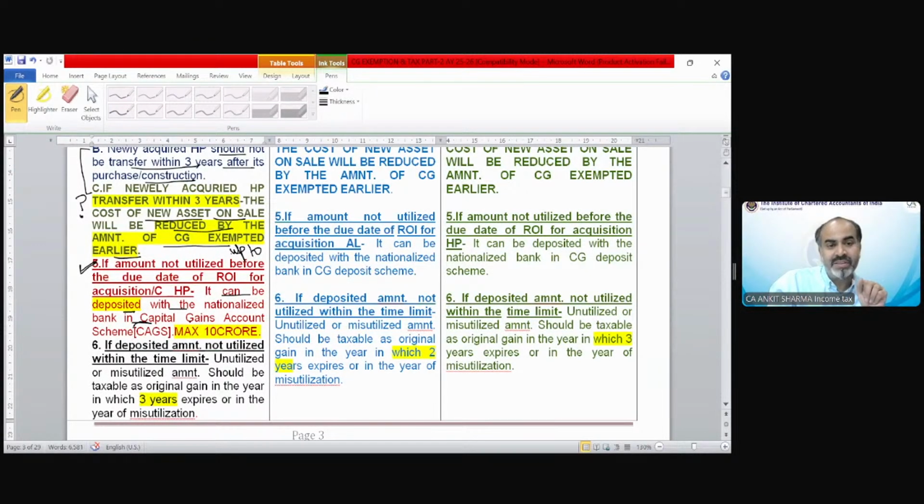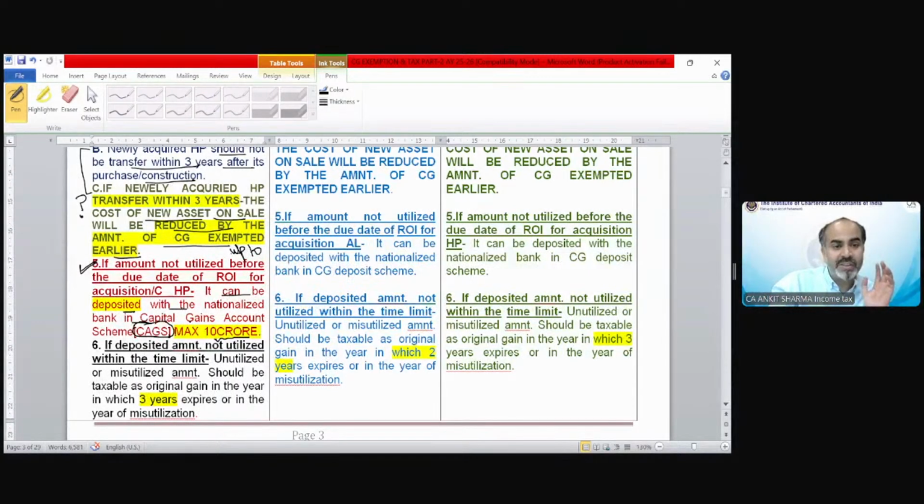The scheme name is CGAS, Capital Gain Account Scheme. The maximum investment could be 10 crore, of course, because section 54 is giving the benefit of 10 crore. So even if you deposit more than 10 crore, the exemption could not exceed the 10 crore. Now, what will happen with the unutilized amount or misutilized amount?